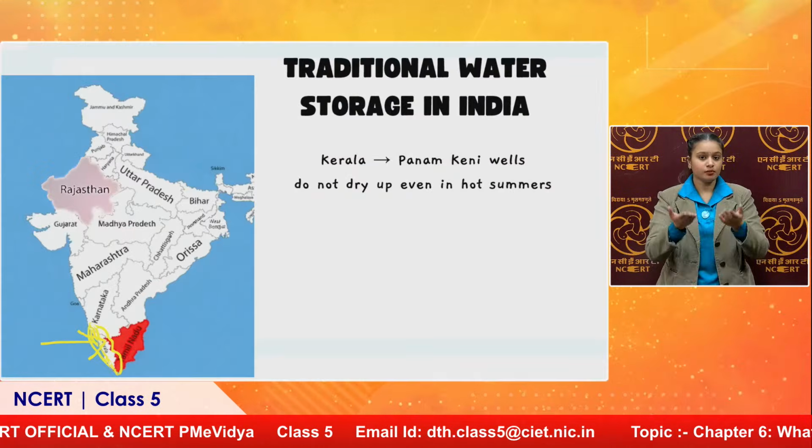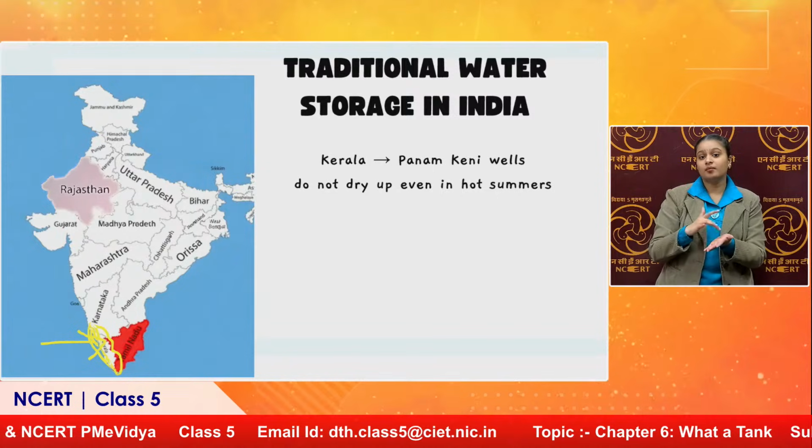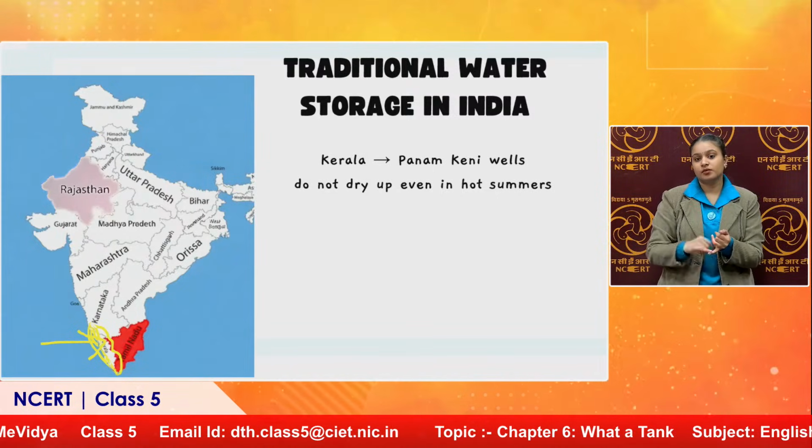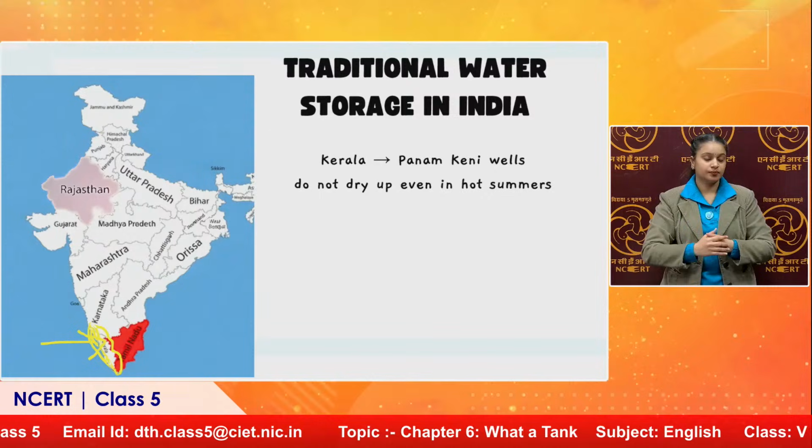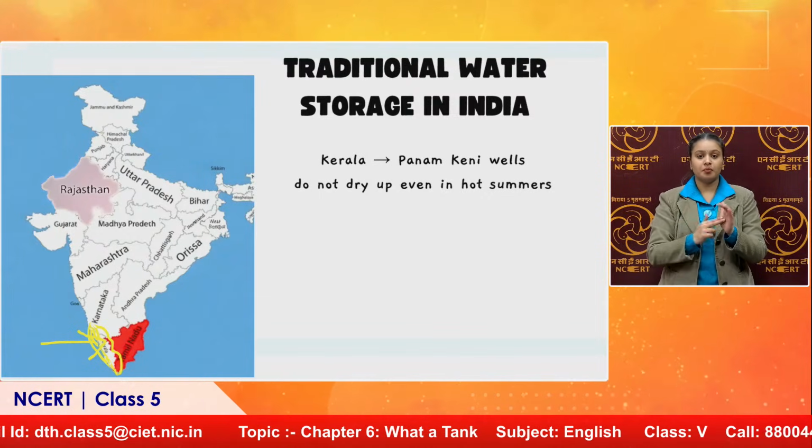Interesting. And over here in Kerala, again we can see, I have marked it with yellow. So in Kerala, Panamkeni wells do not dry up even in hot summers. That means they were always filled with water. Otherwise, some wells dry up during the summers because there's a lot of heat and the water gets evaporated. But here, they used to store water in these and use it throughout the year when there were no rains.